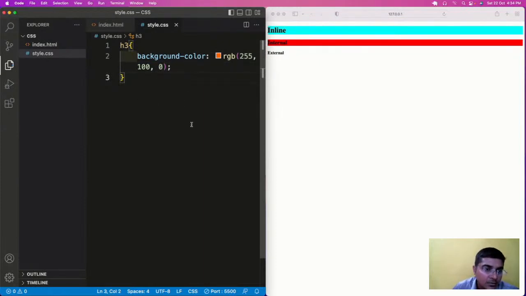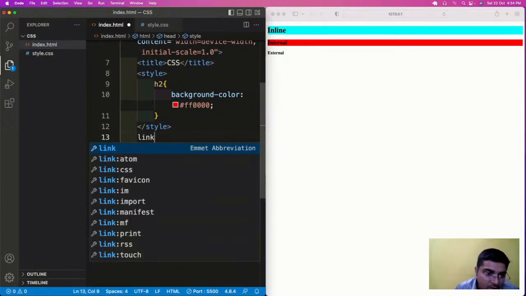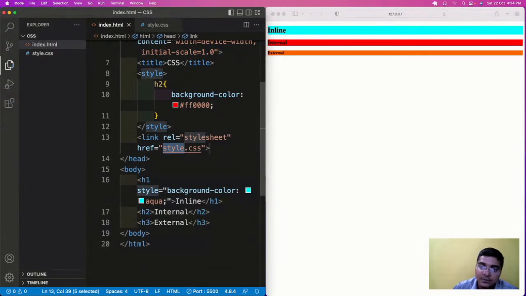So we have the background color in the form of RGB, but when I'm saving it is not reflecting. Why? Because external means we have created the file externally, but there is no link between those files. So we will be adding a link tag in order to link those files. So here it comes, the link tag which links both the files.